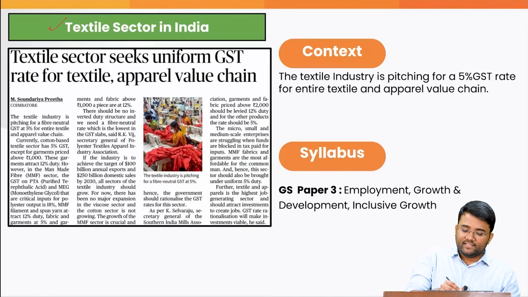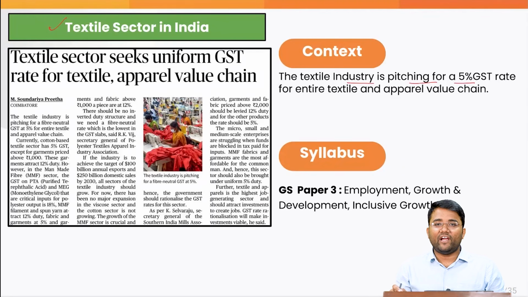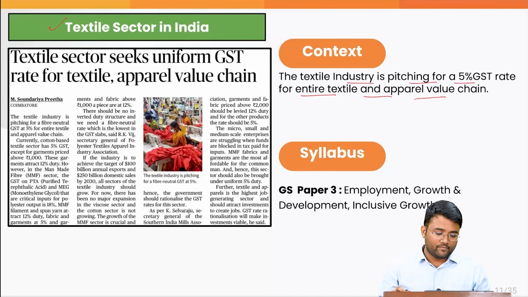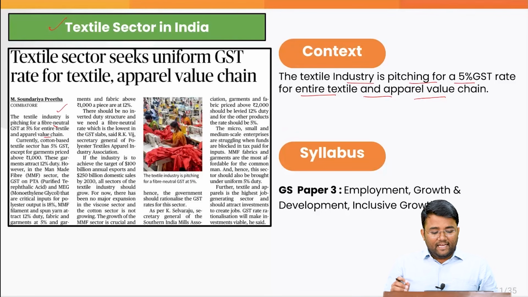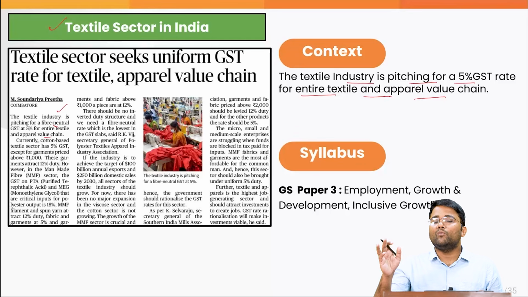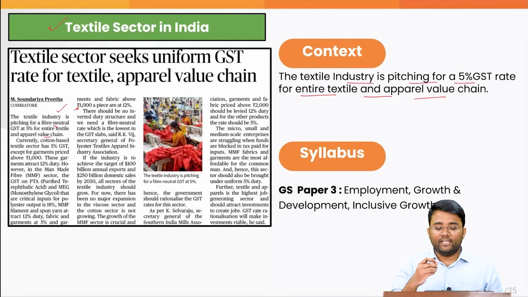Moving towards the next topic, that is the textile sector in India. The context of this topic is that the textile industry is pitching for a 5% uniform GST rate for the entire textile and apparel value chain. So the textile industry is pitching for a fiber neutral GST at 5% for the entire textile and apparel value chain. As of now, different textiles like cotton, jute, etc., attract different rates of GST, which impacts the proper supply of these products and also limits the overall growth of the sector. That is the reason this industry is seeking the uniform rate.